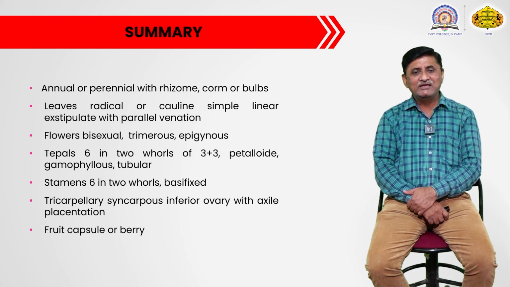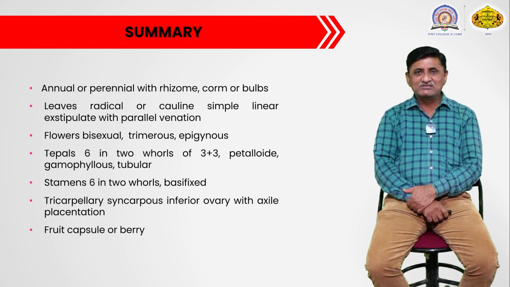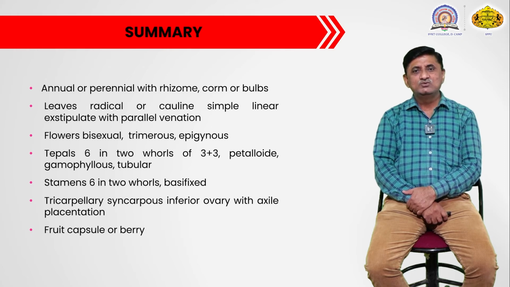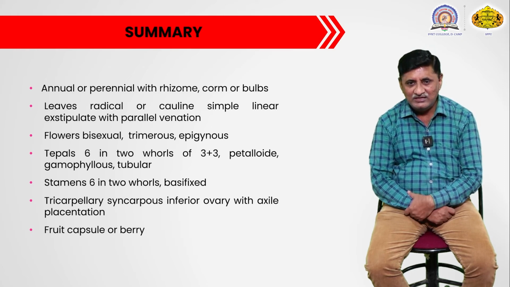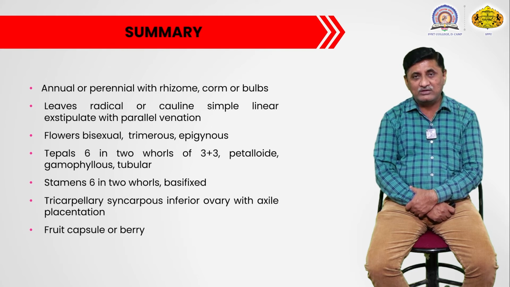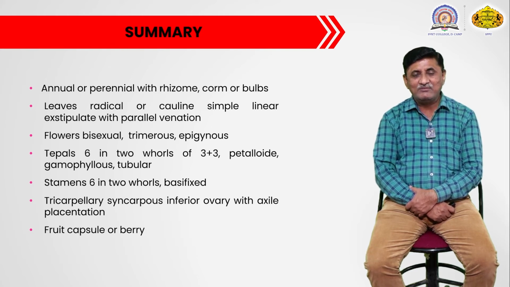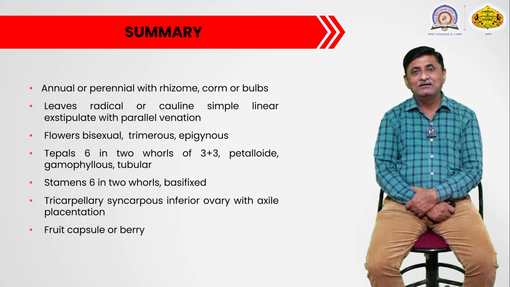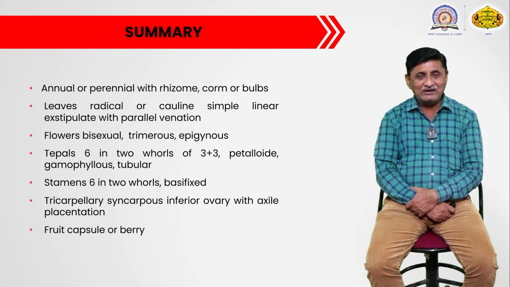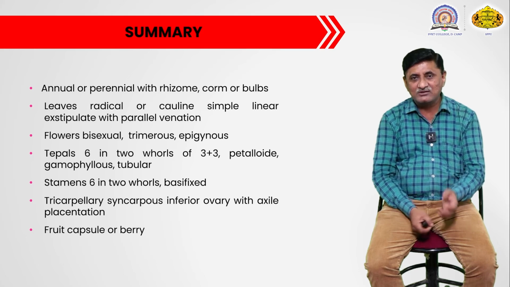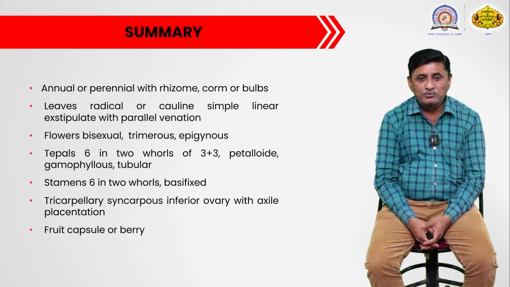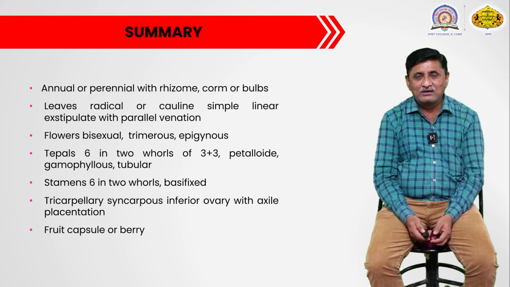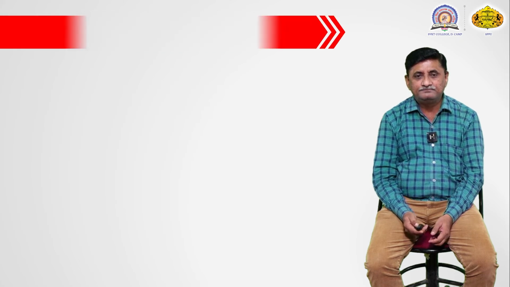Perianth shows 6 tepals, present in 2 whorls, each whorl possessing 3 tepals. They are gamotepalous in nature. Stamens are also 6, present in 2 whorls, each whorl possessing 3 stamens. Then the gynoecium is tricarpellary, syncarpous and inferior in nature, with axile placentation. Fruit is generally a capsule or berry.